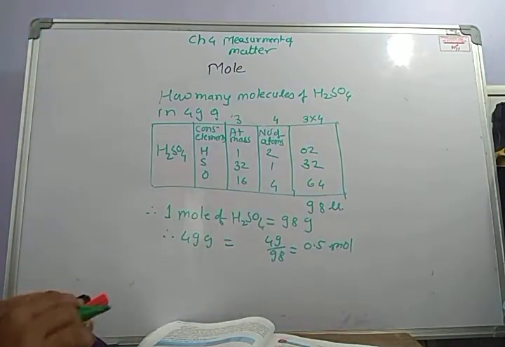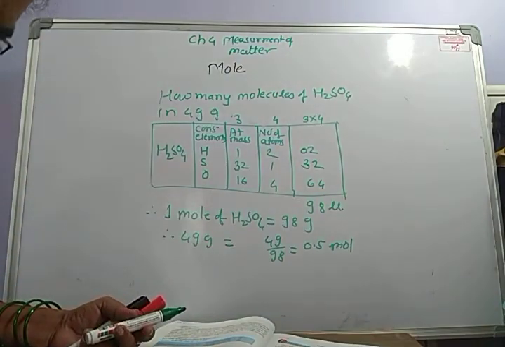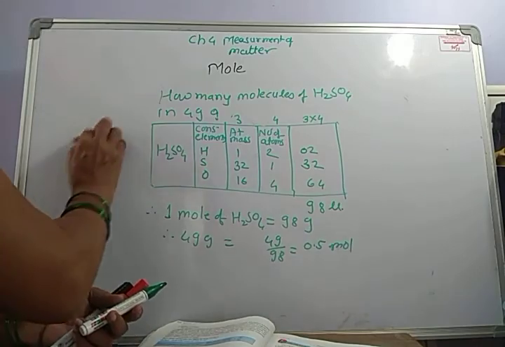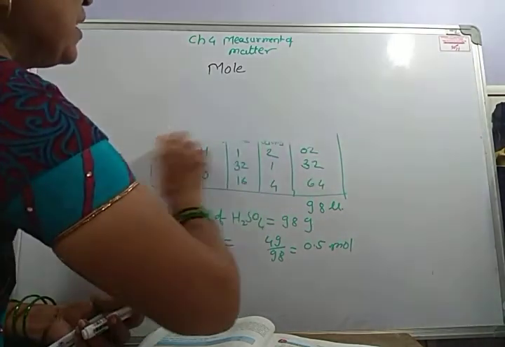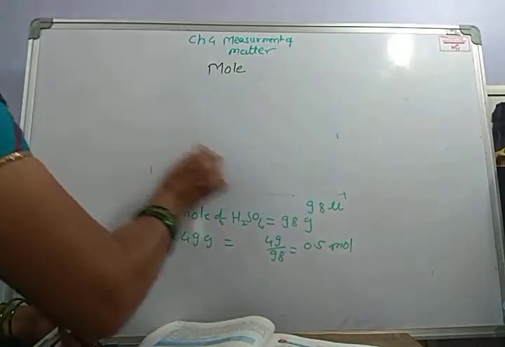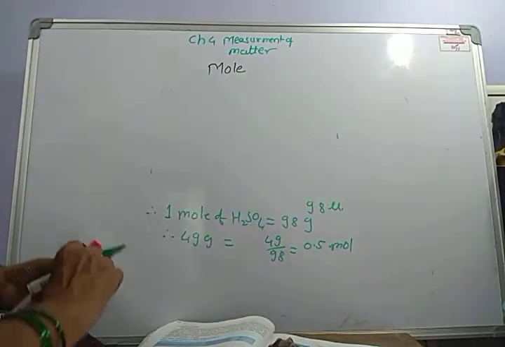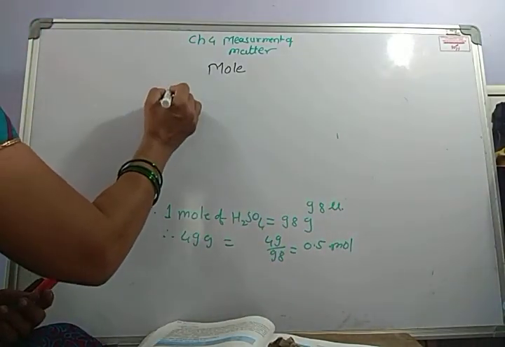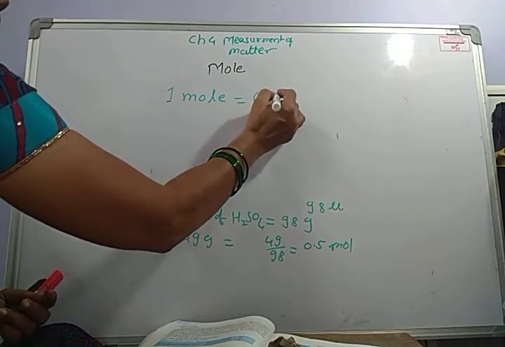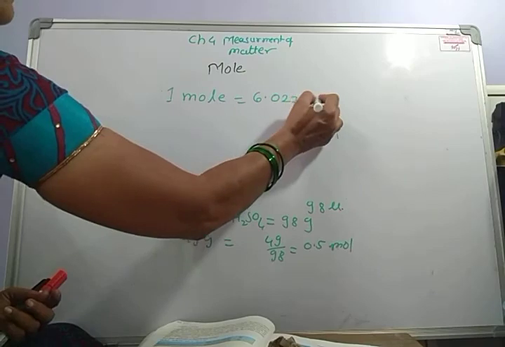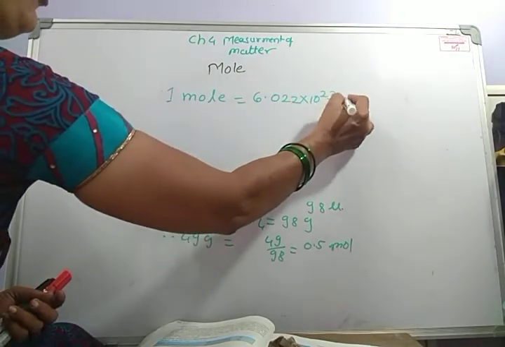Just now we have found, for any substance, if it is 0.5 mole, it will contain 3.011 into 10 to the power 23 molecules. So, 1 mole is equal to 6.022 into 10 to the power 23 molecules.